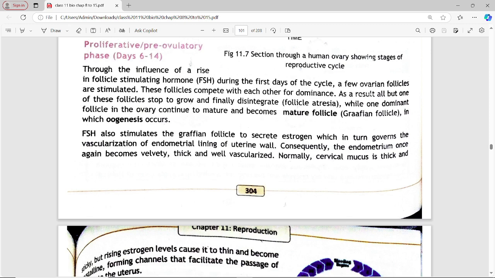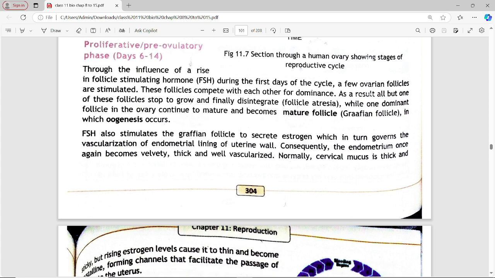One dominant follicle in the ovary continues to mature and becomes the mature follicle, the Graafian follicle, in which oogenesis occurs. FSH also stimulates the Graafian follicle to secrete estrogen, which in turn governs the regeneration of the endometrial lining of the uterine wall. Consequently, the endometrium once again becomes thick and well vascularized.